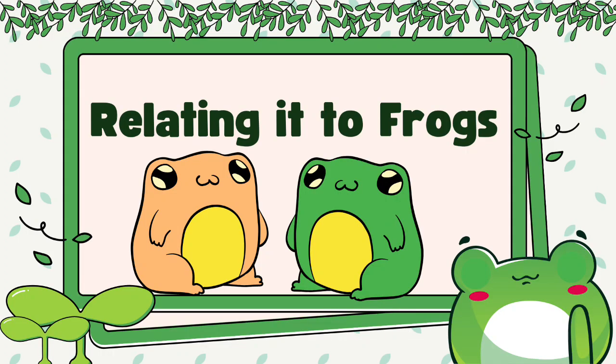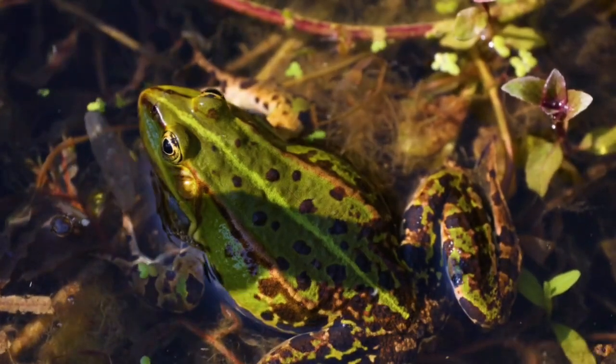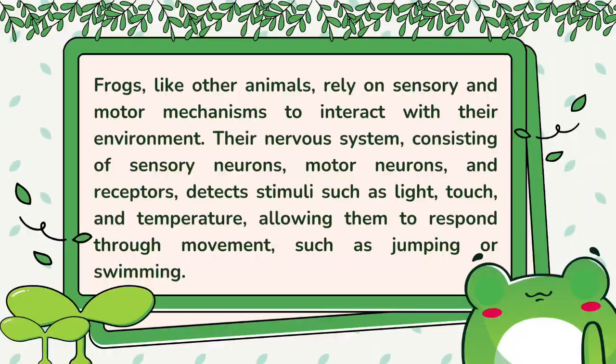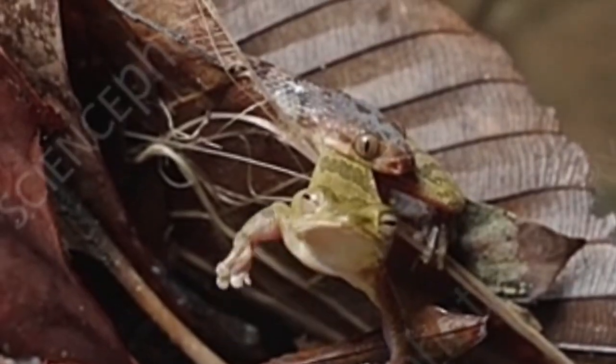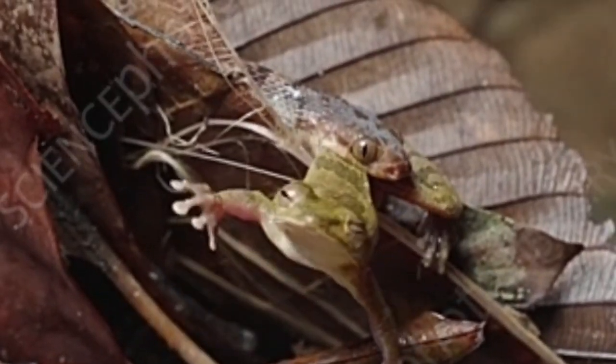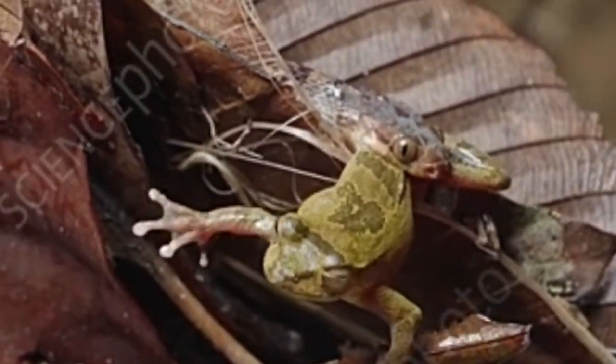And now, relating it to frogs. Frogs, like other animals, rely on sensory and motor mechanisms to interact with their environment. The nervous system, consisting of sensory neurons, motor neurons, and receptors, detects stimuli such as light, touch, and temperature, allowing them to respond through movement such as jumping or swimming.